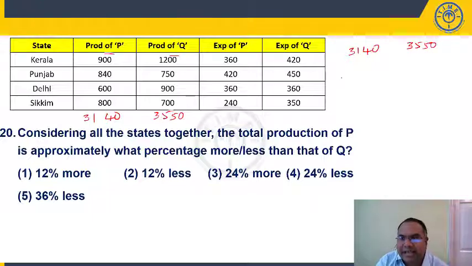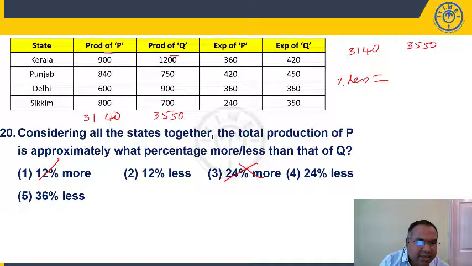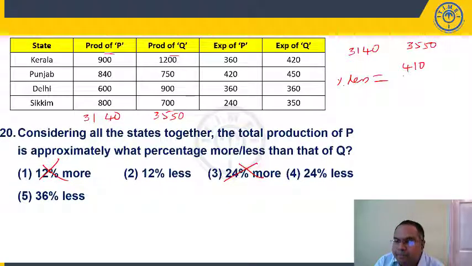So obviously it is less, clearly we will say percentage less. So percentage more cannot be my answer. It has to be less. We have 3 options here. Difference, how much is the difference here? If I add 10, it will be 31.50. So 4.10 is the difference. Opposite of this is the larger value, 35.50, into 100.